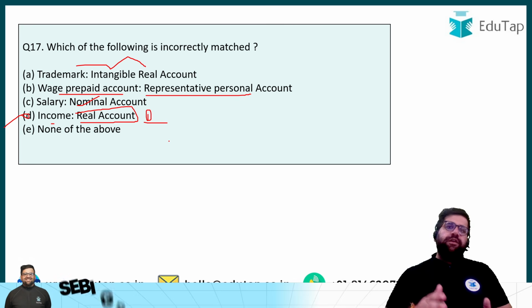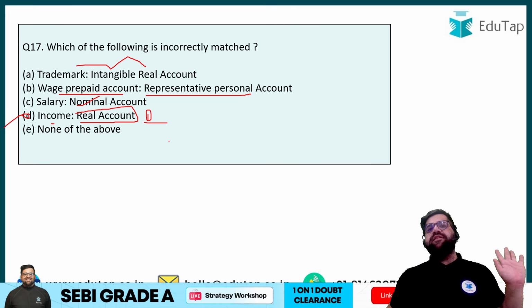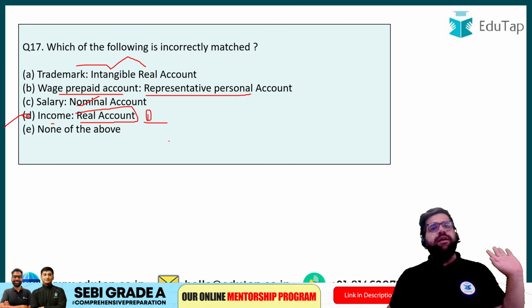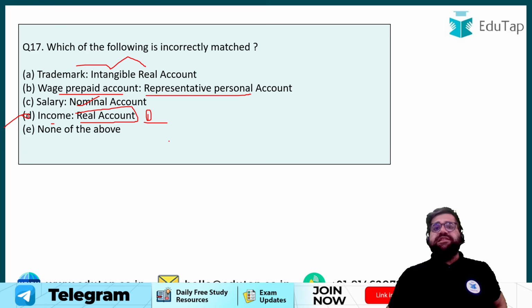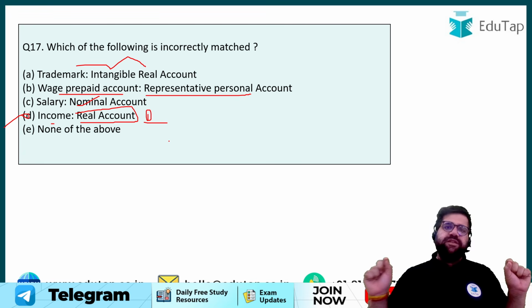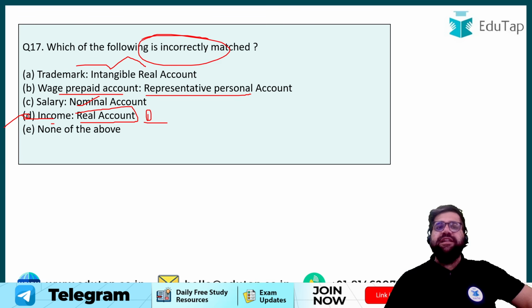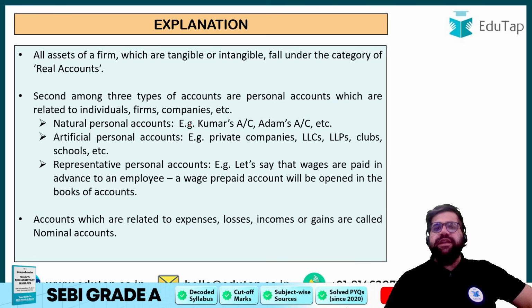You know about real, nominal, and I would say personal, right? Real basically tells you all about your assets, whether it's tangible, intangible, or whether it's current asset, fixed asset, whatnot. Any asset will come under real account, right? Then you have nominal. Nominal is for your income and expenses. And your personal accounts are for specific persons like debtor and creditor, all that kind of stuff. So the correct answer over here will be option number D, because you have to identify the incorrect one. Income is not real, income is nominal, right? So answer will be option number D.